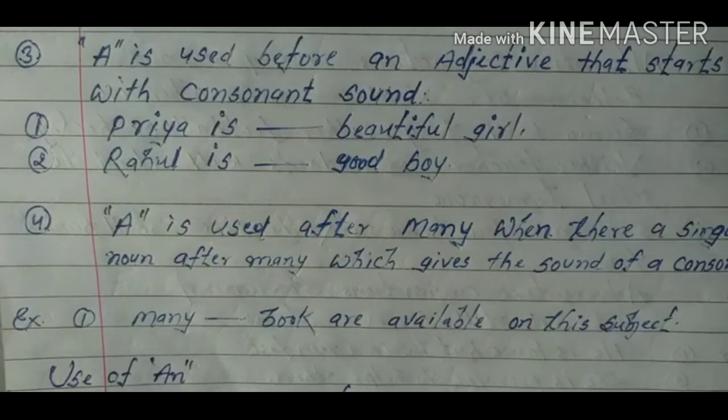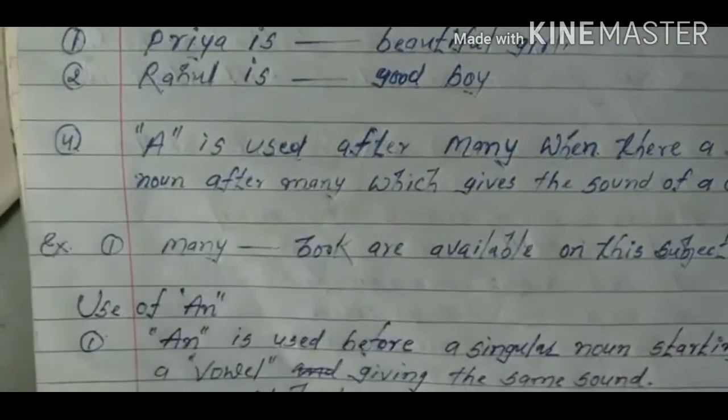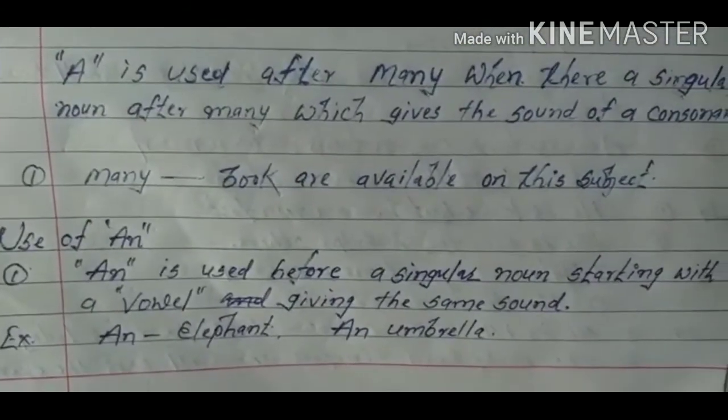For example, Priya is a beautiful girl. Here beautiful is an adjective and it gives the sound of the consonant b. See the second example, Rahul is a good boy. Here good is an adjective and it gives the sound of g. That's why we will have to apply a before it.